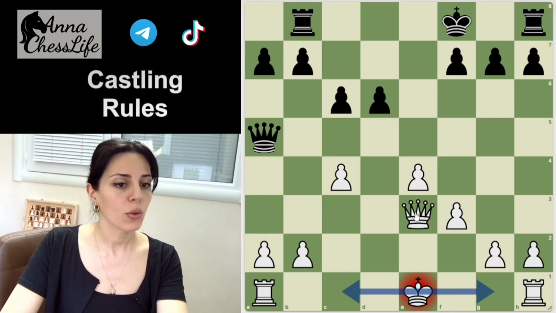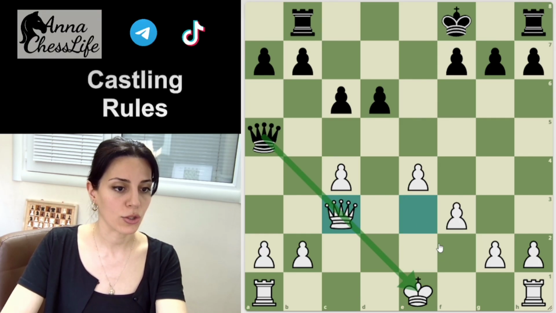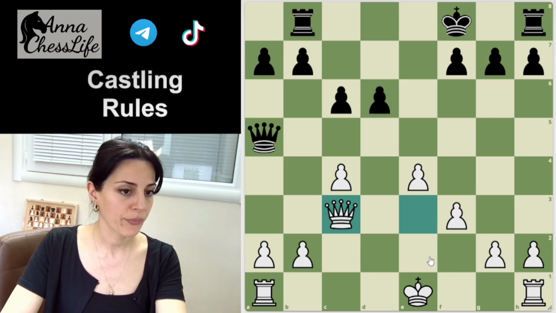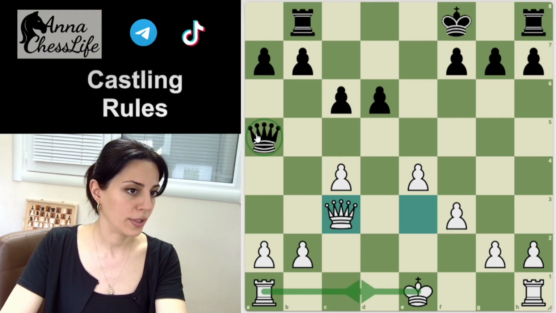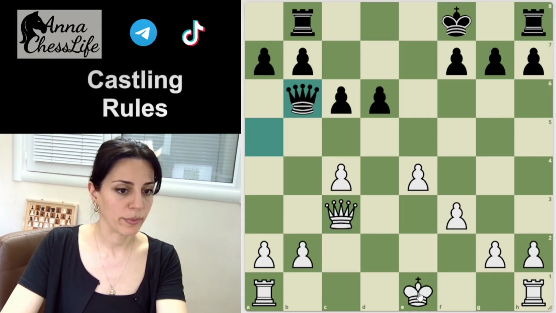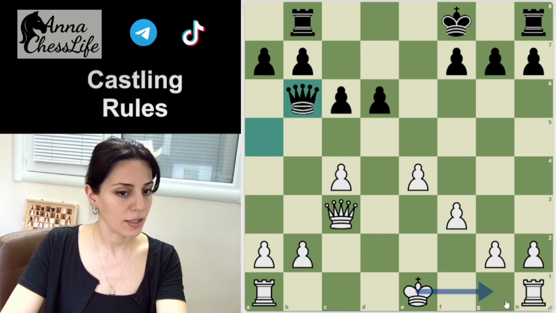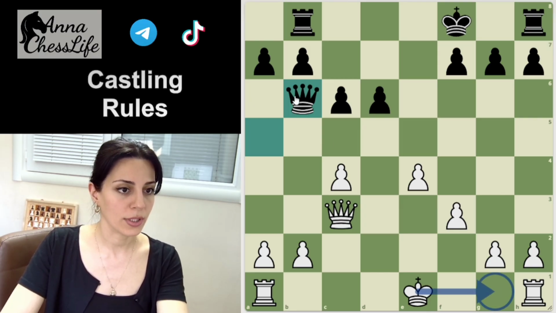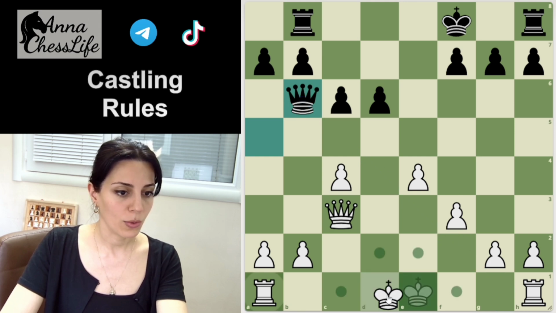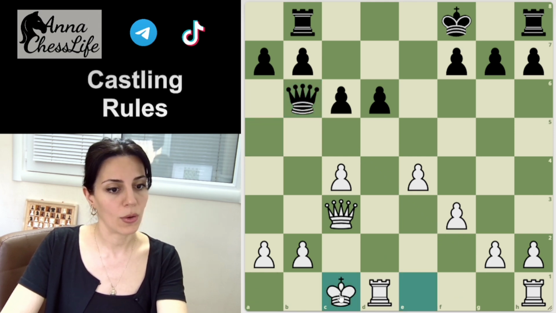At first, we should protect from that check, for example, by blocking it, and only then try to castle afterward, for example, queen b6 and then try to castle. But again, here white's king is not allowed to castle to the short side because this square is controlled by the black queen. So we can castle to the long side.